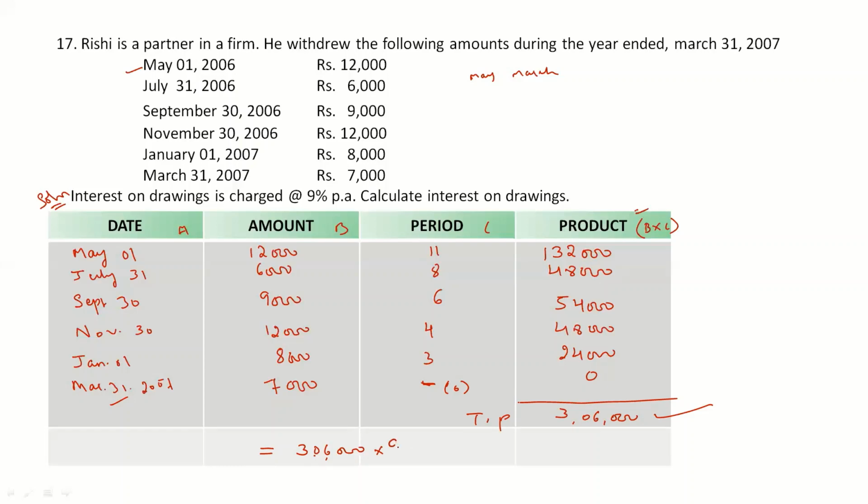So the rate given in the question is 9% per annum. So 9 divided by 100 into 1 divided by 12. So this is the formula, right? When we simplify this, we'll get the value as rupees 2,295. So this is the interest on drawings that Rishi has to pay for all the drawings made by him during the year. I hope you are clear with the problem now, right? So this is how we do the interest on drawings using the simple and product method, right?